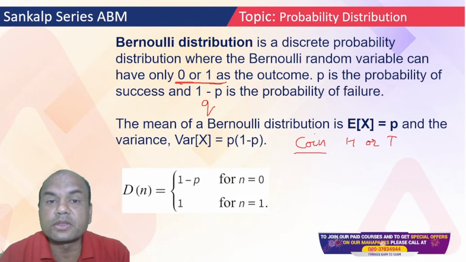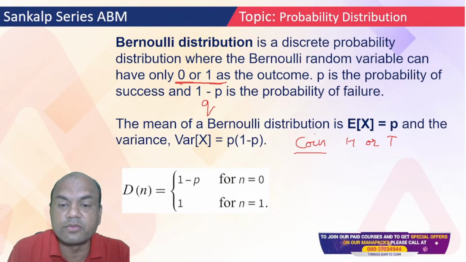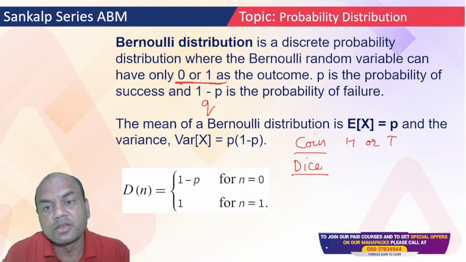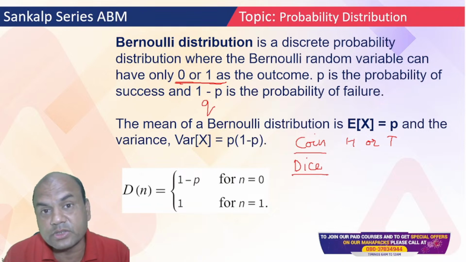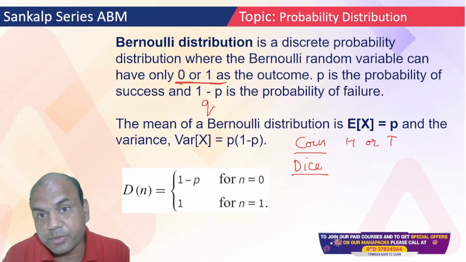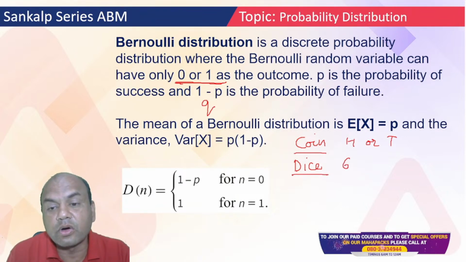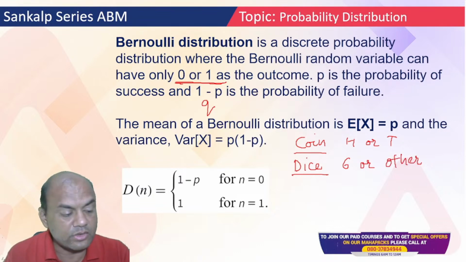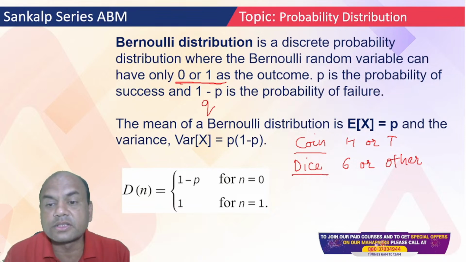Suppose if I throw a dice, that dice we played in our school time. Nowadays also we play Ludo and all those games. So when you throw the dice, now there are 6 options: 1, 2, 3, 4, 5, 6. You'll say, how come 2? That is possible. Either get 6 or other than 6. If I have to get 6 on the top or other, so it's again 2. This way these problems are framed. So there can be only two answers, remember, 0 or 1 as the outcome.